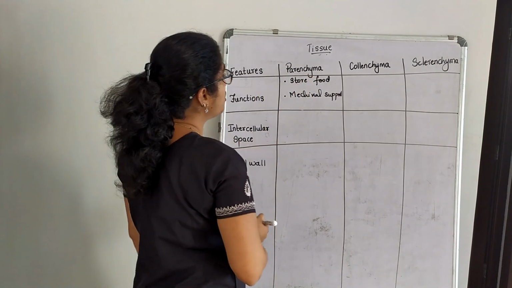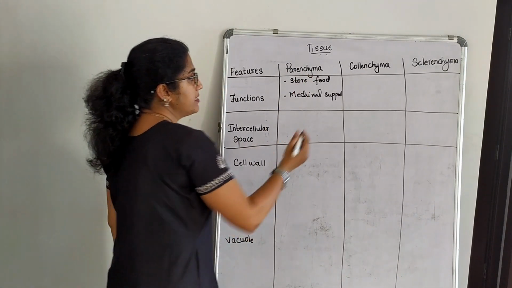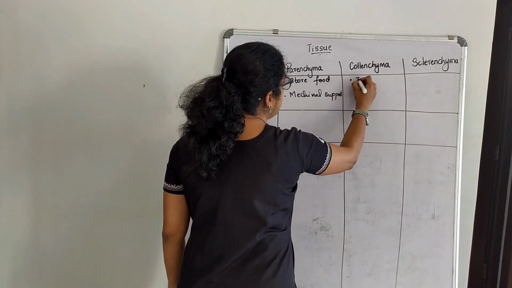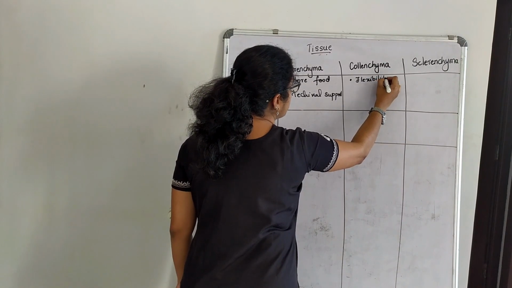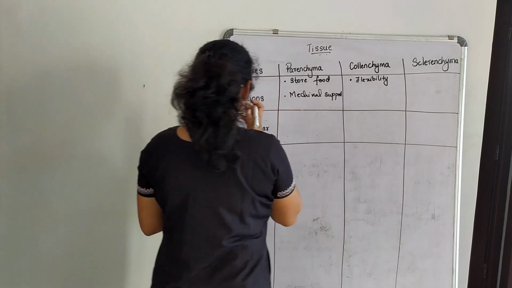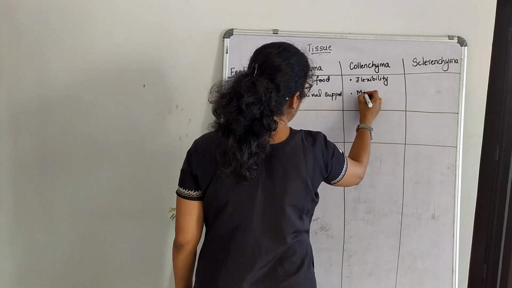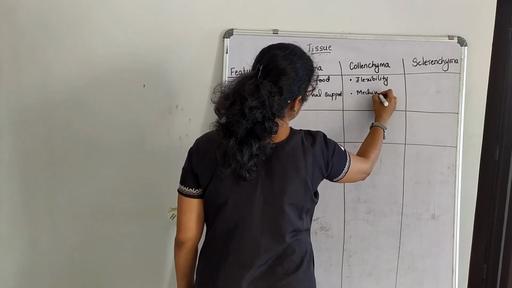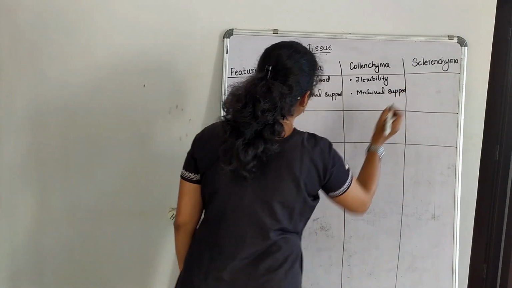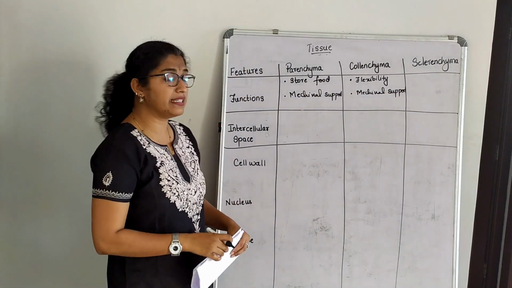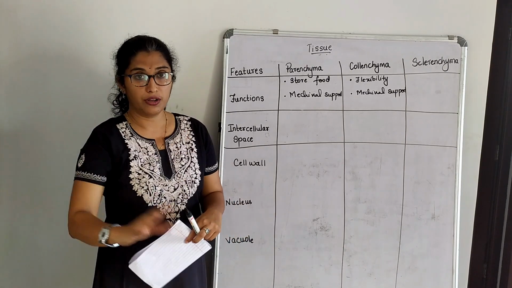Now about the functions, when we go with the collenchyma, what you can tell here is, it gives flexibility. Apart from flexibility, this also will give mechanical strength or mechanical support. But what is flexibility? Are plants stiff? No, right? They move, right?